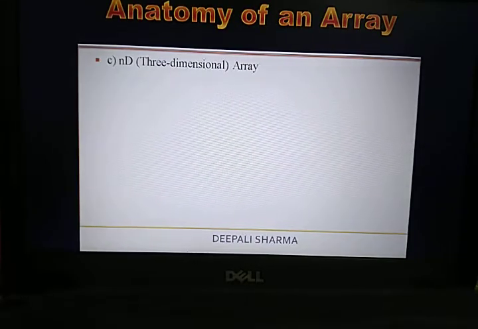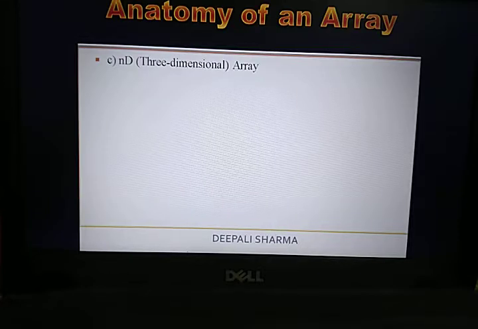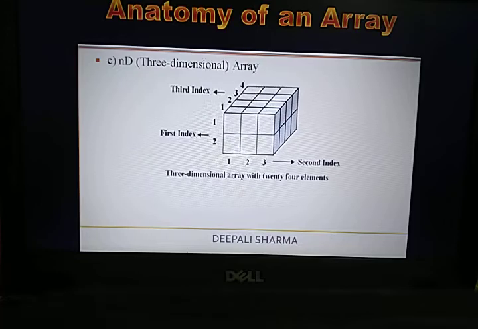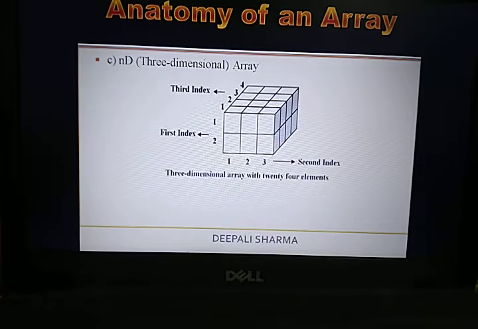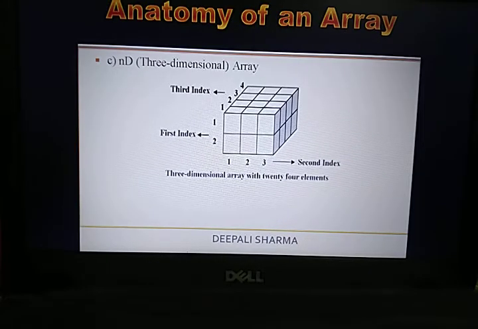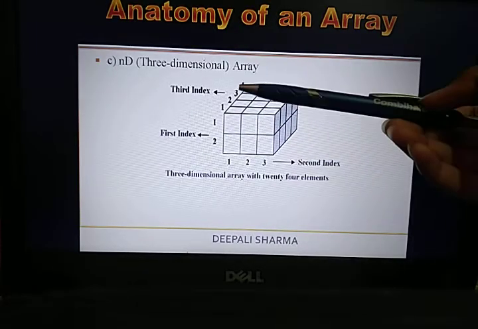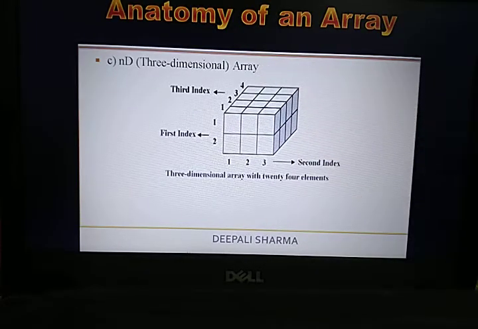The n-dimensional array is a multi-dimensional array, but here I have taken the example of a 3D array, because your multi-dimensional array can be of 3, 4, 5, 6 dimensions, whatever the requirement is. As you can see here, that is the first index, that is the second index, and this is the third index. Fine. So basically in this example we have taken 2 into 3 into 4.